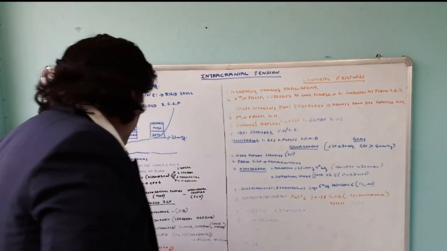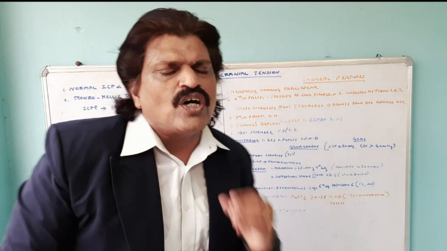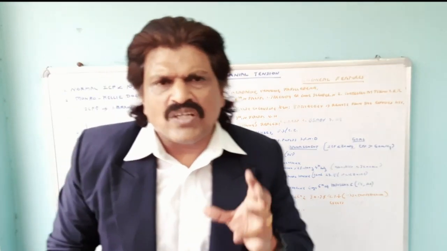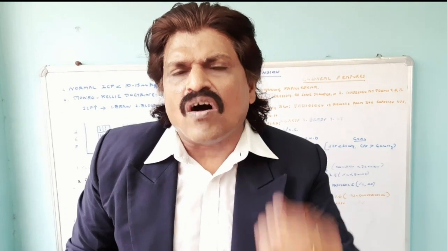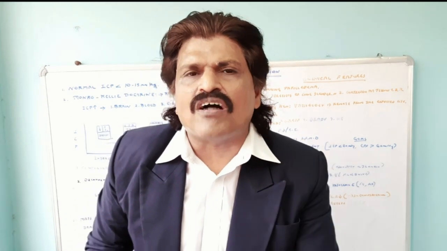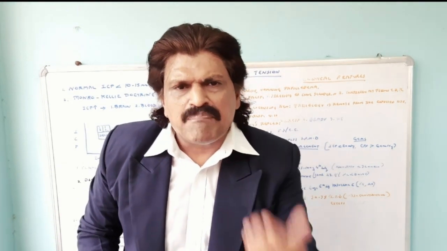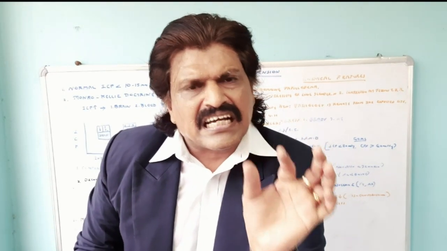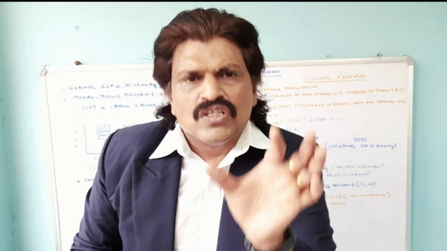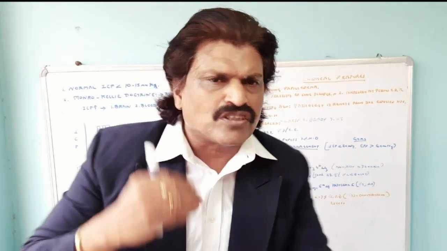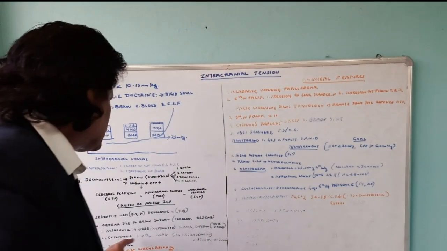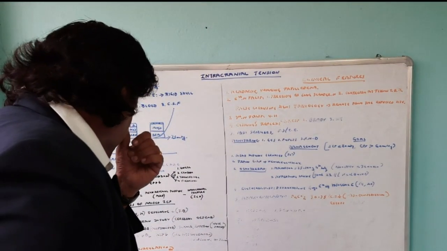The second type of edema is known as cytotoxic edema. The cytotoxic edema is because of the decreased oxygen supply to the brain, the hypoxemia. When there is hypoxemia, the ATP gets affected and there is glial swelling per se. So you have glial swelling because of the ATP disruption because of hypoxemia. You call that cytotoxic edema.